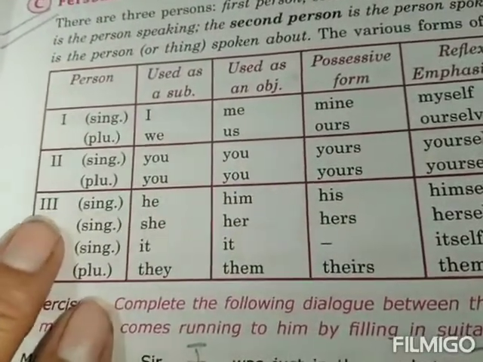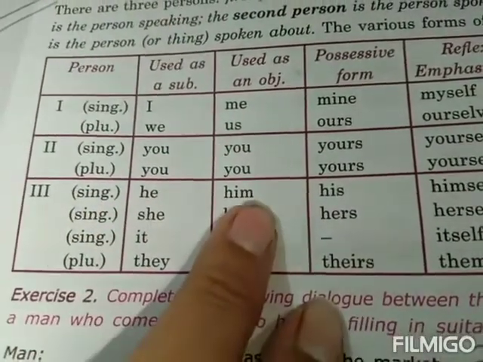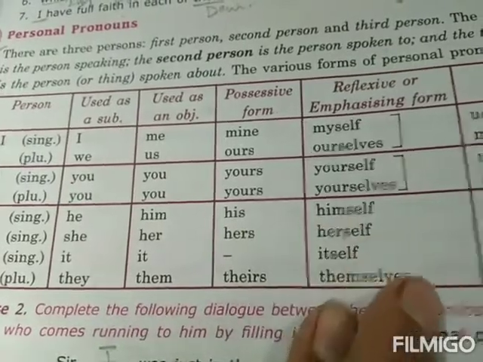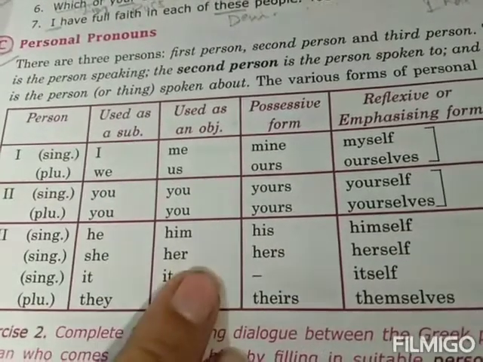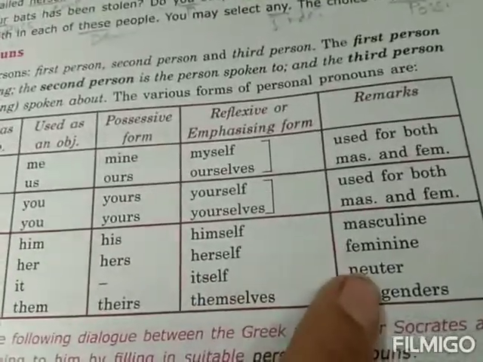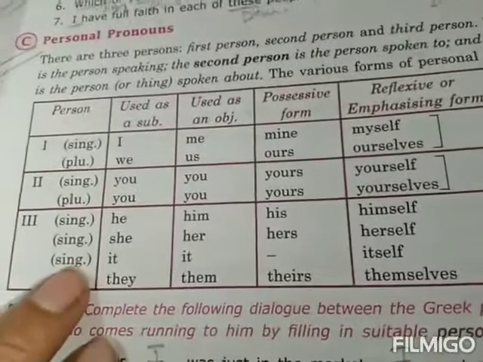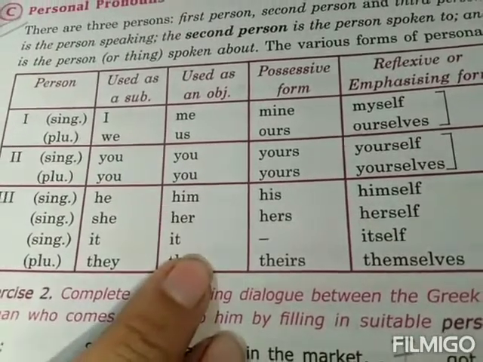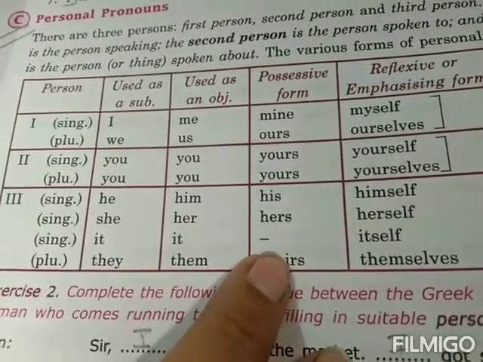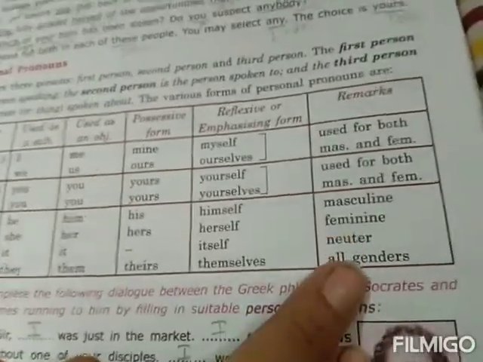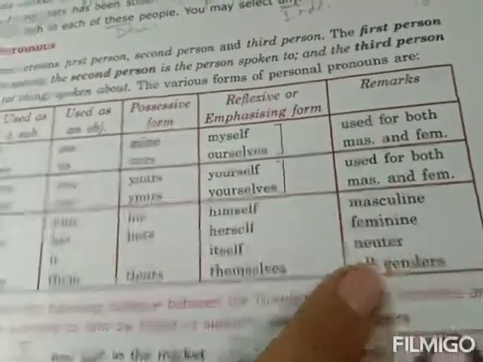Now we move on to third person. Singular he, him, and his. For reflexive or emphasizing pronoun, himself, that is masculine gender. For singular she, we use her or hers in possessive form, and in reflexive form we use herself, which is for feminine gender. Then singular for neuter gender, that is it. It is used as an object also. Possessive pronoun, there is nothing as it. Reflexive, when you want to stress or emphasize, we use itself. And then it is neuter. Neuter gender के लिए हम लोग ये use करते हैं.